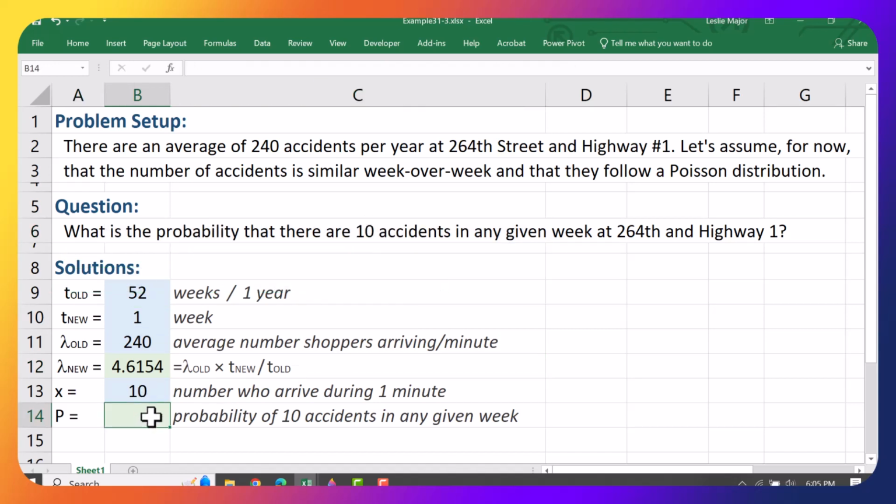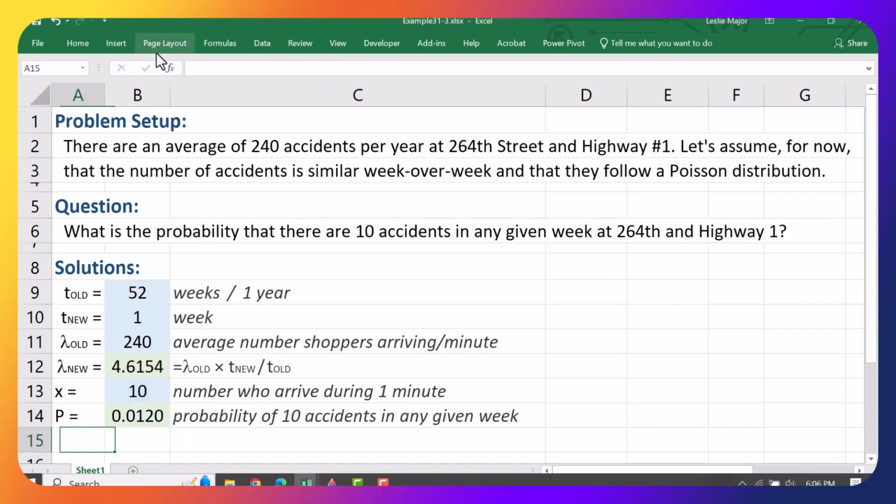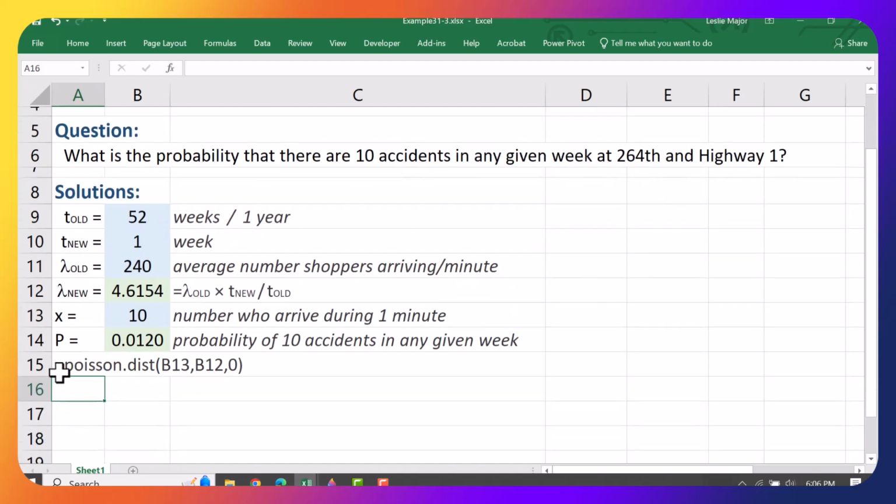Beautiful. So now, because these numbers of accidents follow a Poisson distribution, use POISSON.DIST. X is 10. My average or mean here, 4.61. Cumulative equal to false, because I want the probability of exactly 10 accidents. And that gives me 0.0120, or roughly a 1.2% chance that there will be 10 accidents in any given week at this intersection.